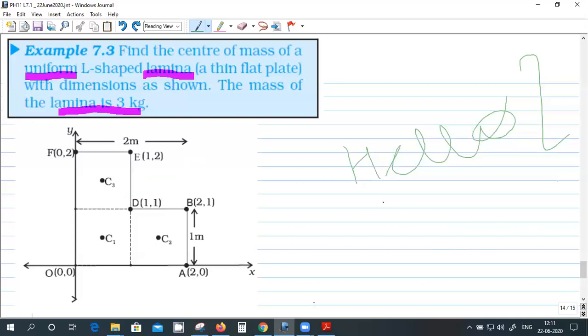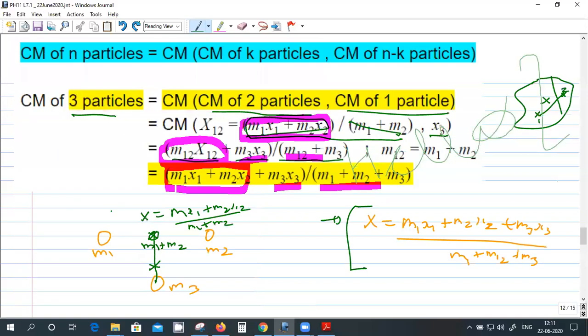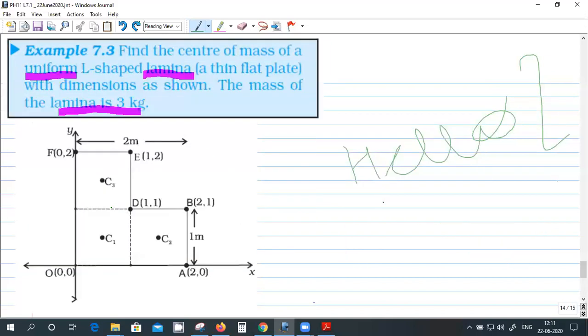See, if you balance this whole structure at this point, will it stay in balance? It will fall down, right? You have to use this idea. You can straight away see this one square.